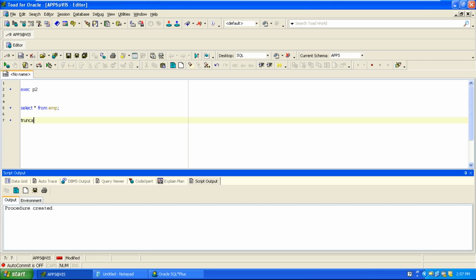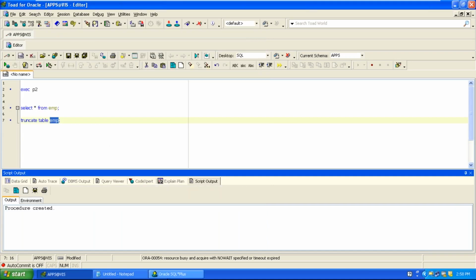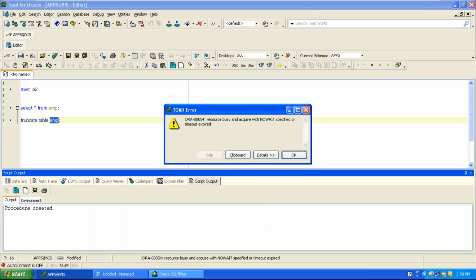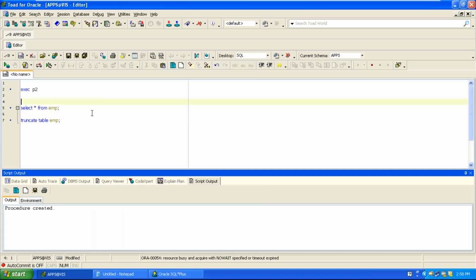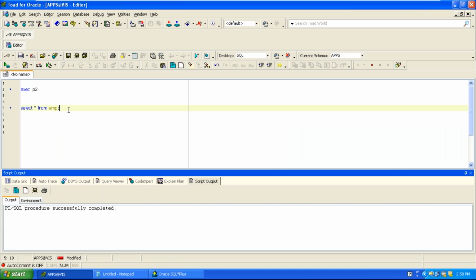Let's truncate the table first. Right now your employee table does not have any data. Now I execute the procedure P2. 14 rows are inserted.